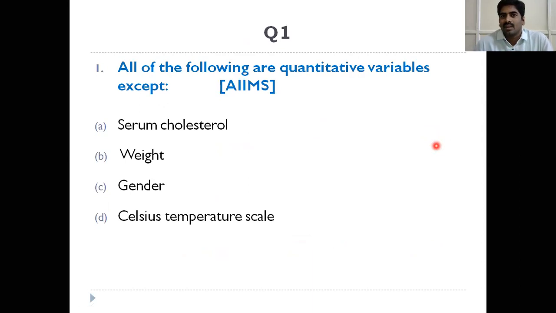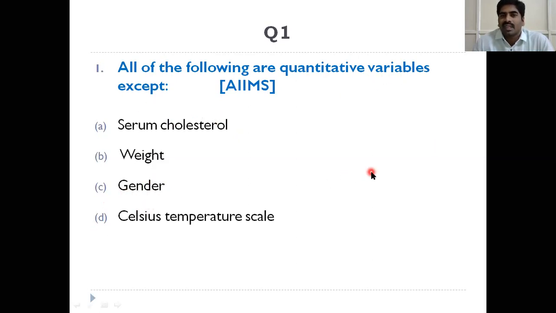Next, these are the questions which were given in the PG entrance examination. See the first question: all of the following are quantitative variables except serum cholesterol, option A; weight, option B; gender, option C; Celsius temperature scale, option D. See here, gender is a qualitative variable, not a quantitative variable. So C is the correct answer. All of the following are quantitative variables except C, gender.